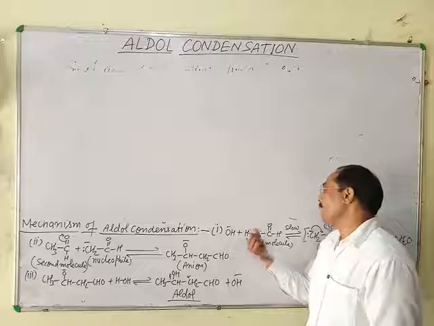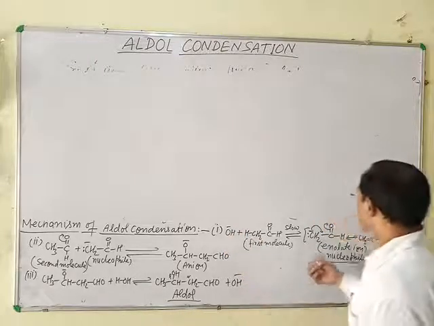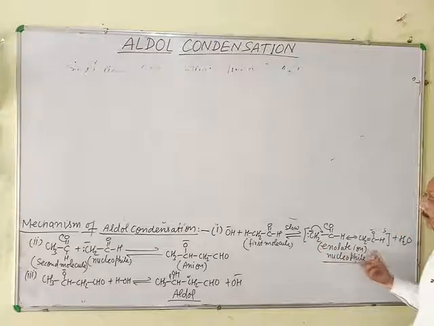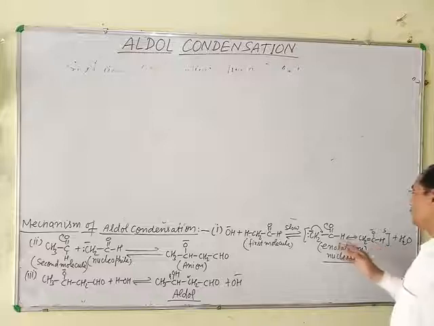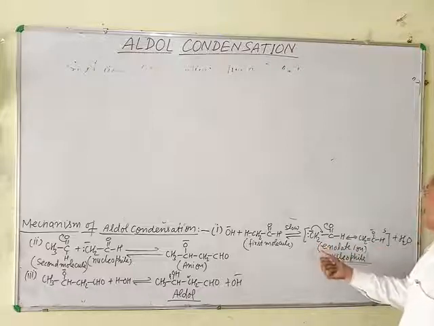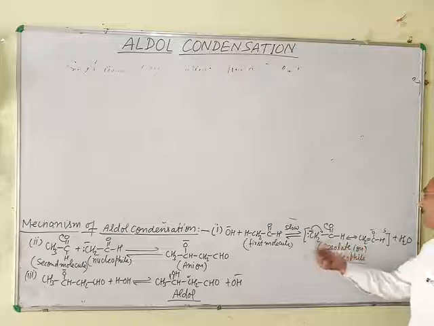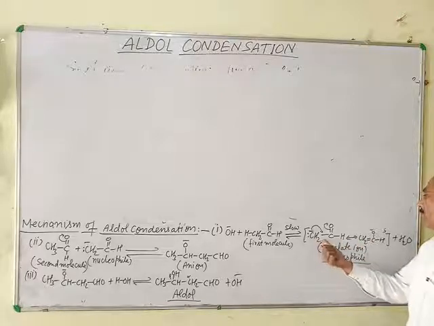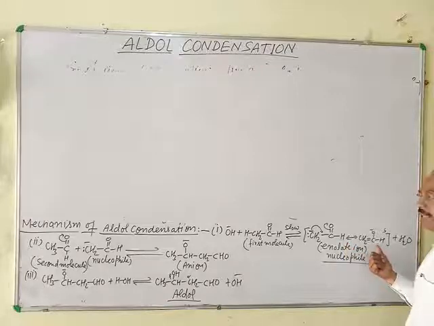So this hydrogen can be abstracted by OH negative in the form of H2O, and a carbanion is formed. This carbanion is resonance stabilized between these two forms, so it is called enolate ion.